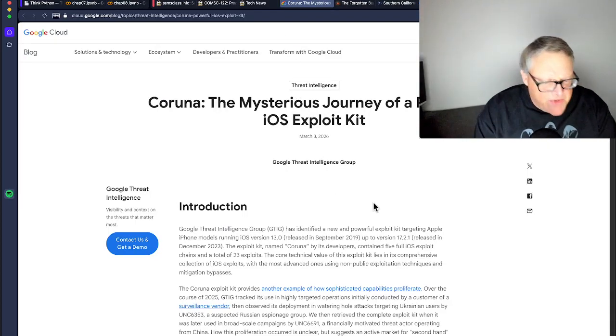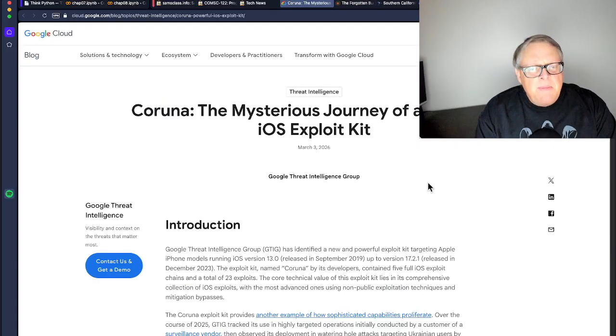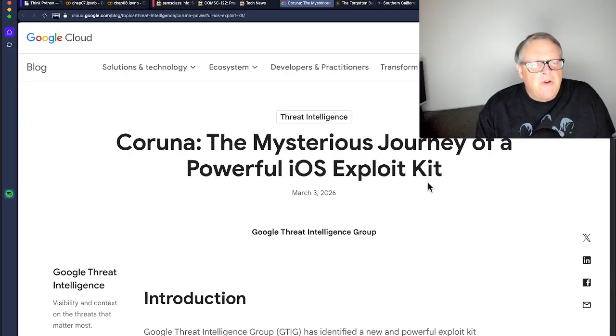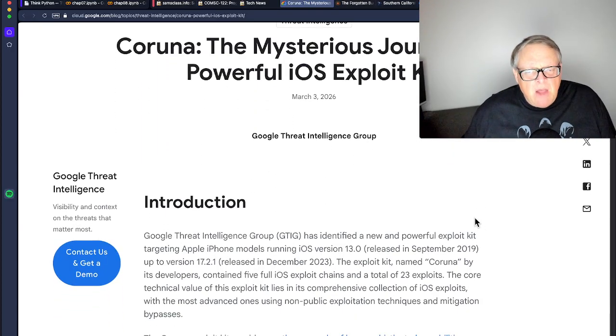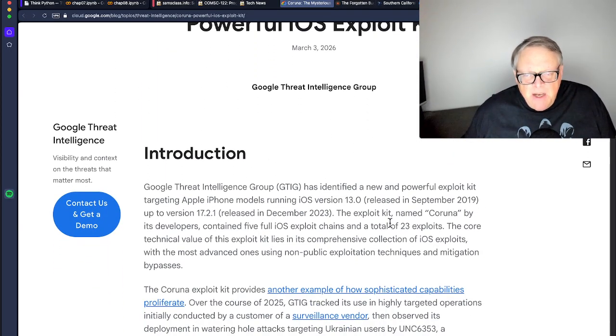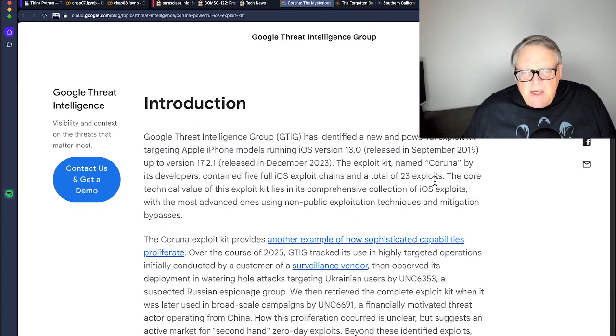And so this was interesting. If you think your iPhone is safe, it's a lot less safe than it used to be because of these powerful exploit kits that are now out there. These things were essentially military malware that has been leaking out into the private sector, I should say. This one is malware used by people, and it can hack all versions of iOS from 13 to 17, going up to December of 2023.